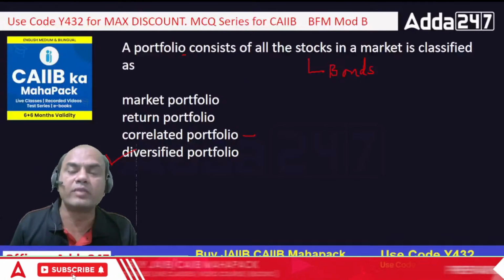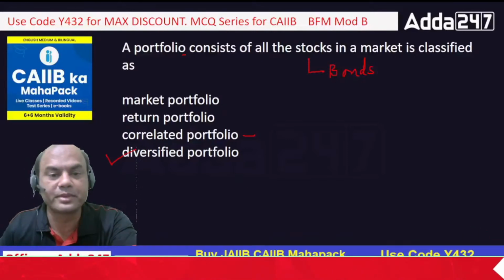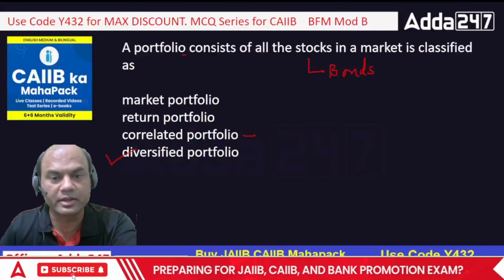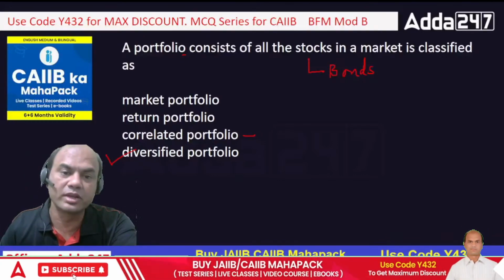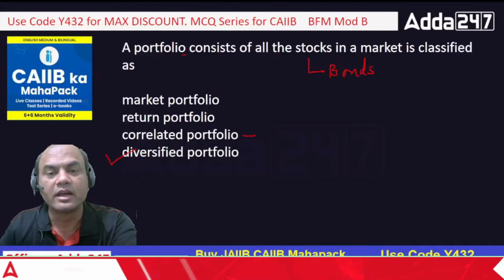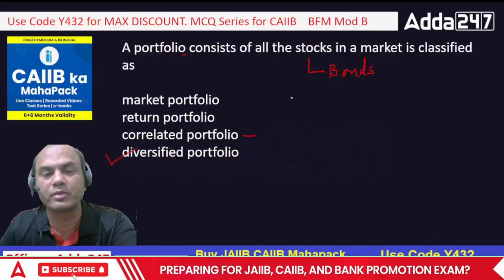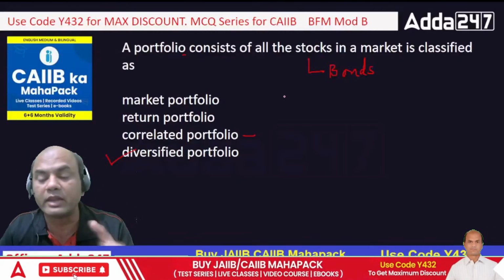Diversified means if I am having all the stocks, some stocks might go up, some might go down. Anything can happen. But whenever something goes up, something goes down, it means there's one leeway for me: I can definitely balance the value of my portfolio.